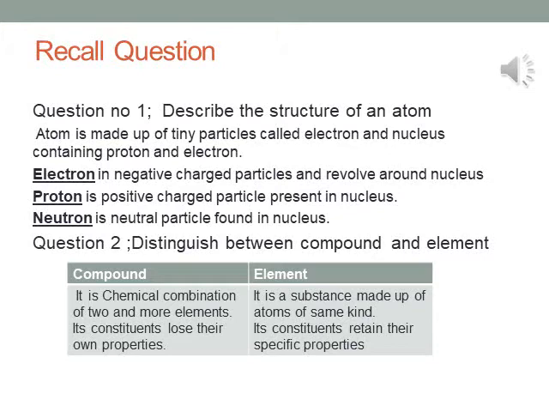Question number 2. Distinguish between compound and element. Compound is a chemical combination of two or more elements. Its constituents lose their own properties, while element is a substance that is made of atoms of same kind. Its constituents retain their specific properties.